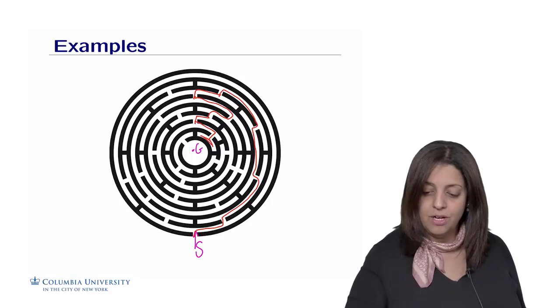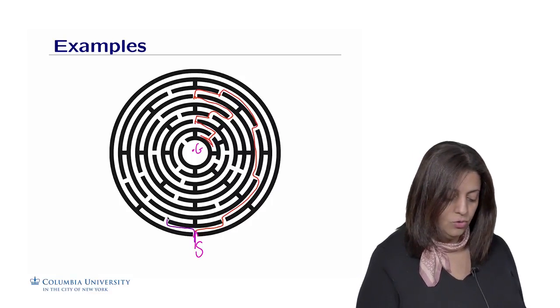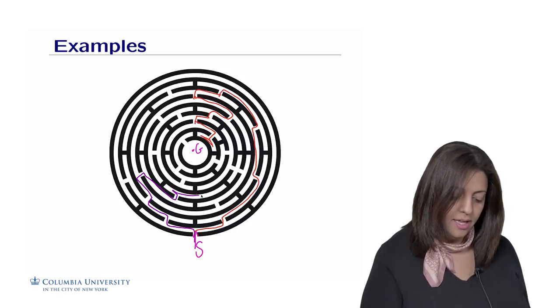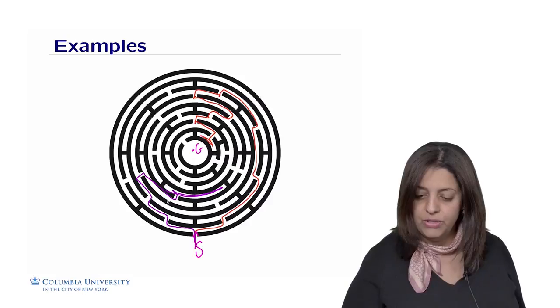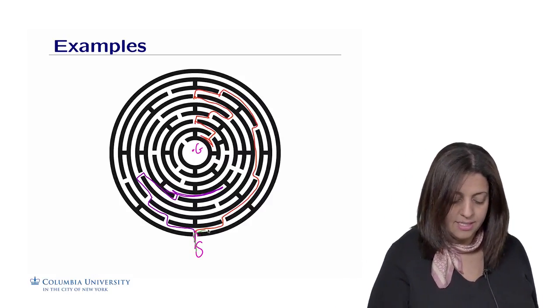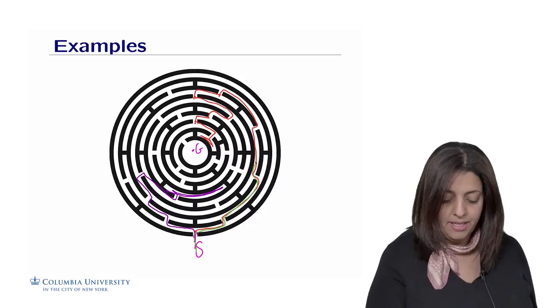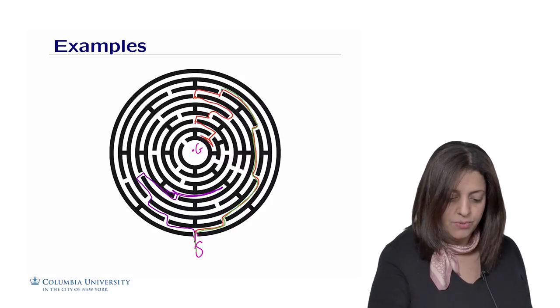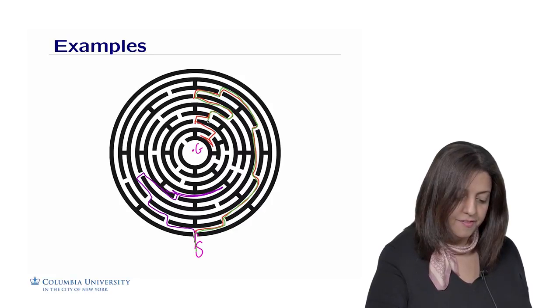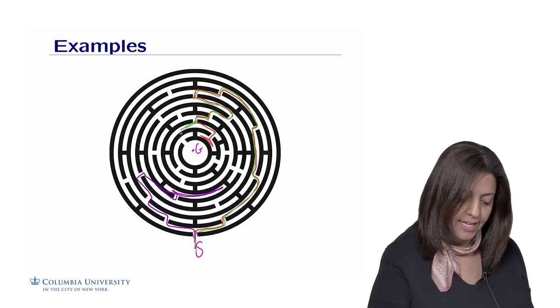So I could try other alternatives. Maybe let me try to go from the left and then go in this way, and here again I'm stuck and there's no way I could get to the goal in the middle. The last possibility is to try the first path, but change direction a little once we get closer to the goal. So maybe instead of going to the left here, let me go to the right.